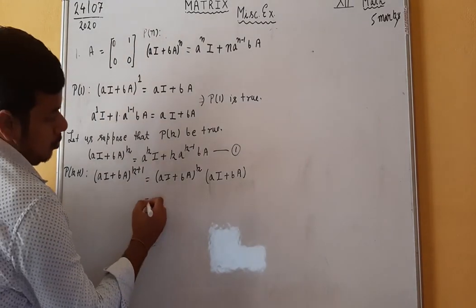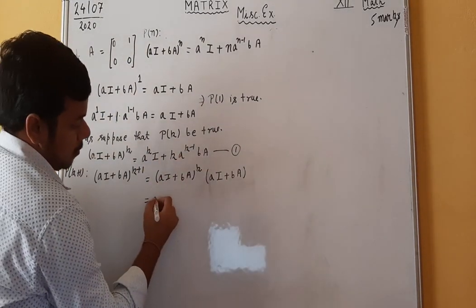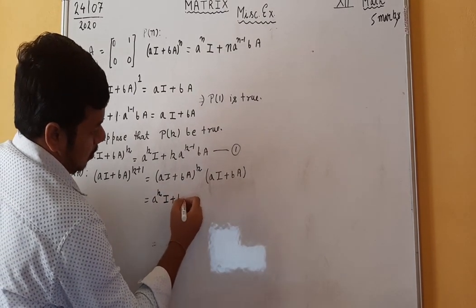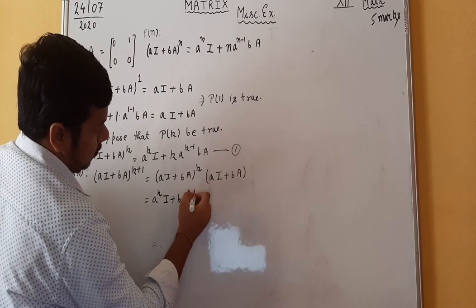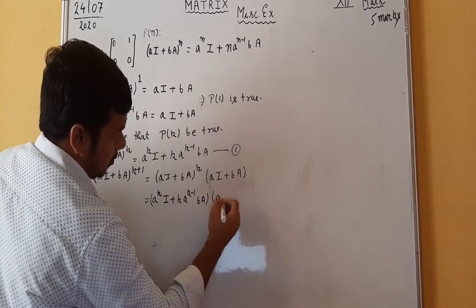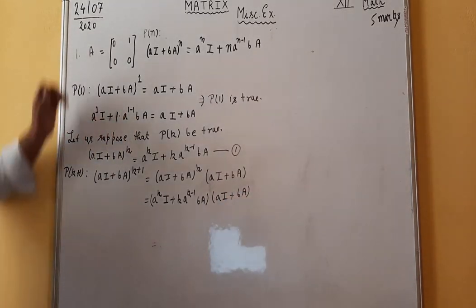Okay. Now the value of (AI + BA)^k is this: A^k I + k A^(k-1) BA. This is the value, multiplied by AI + BA. Let us see.